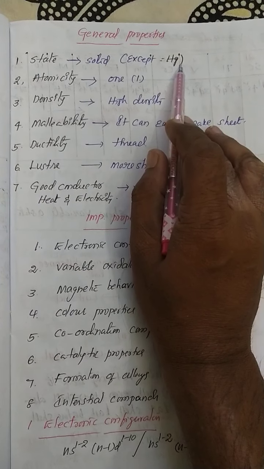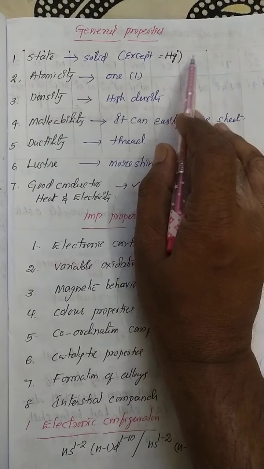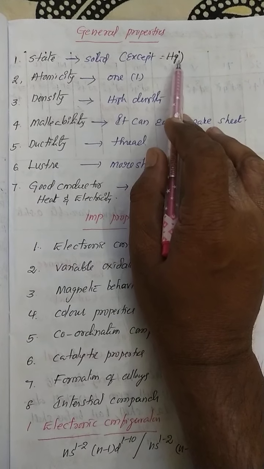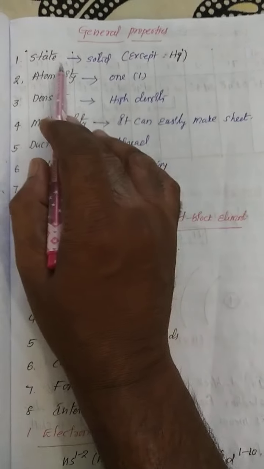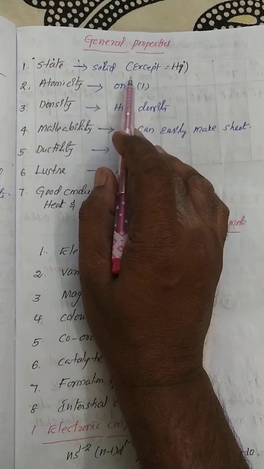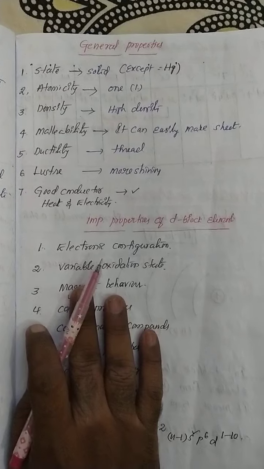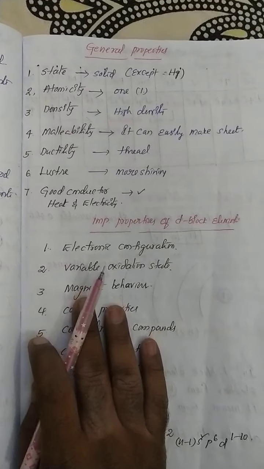It's commonly known as liquid metal. It's a liquid, but it's a metal. So the common state of D block elements is the solid state. The entire D block elements are in the solid state except mercury.